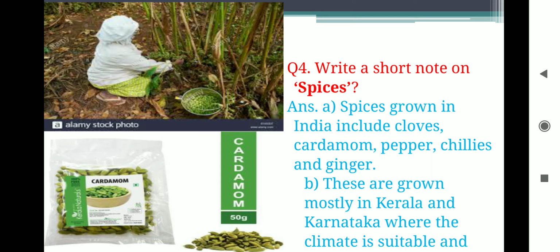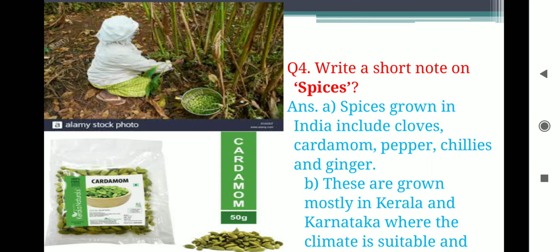Write a short note on spices. Spices grown in India include cloves, cardamom, pepper, chilies and ginger. These are grown mostly in Kerala and Karnataka where the climate is suitable and the rainfall is heavy.